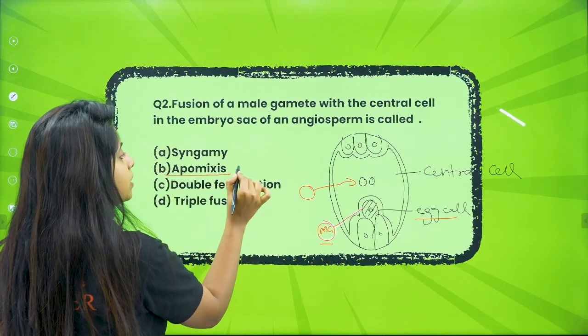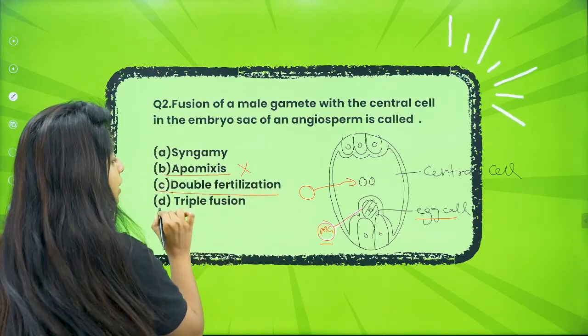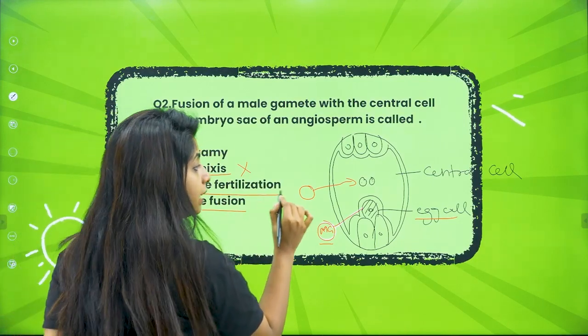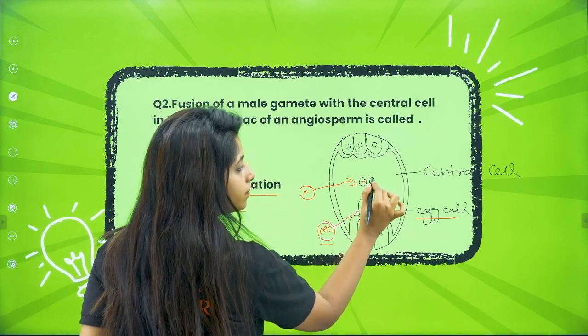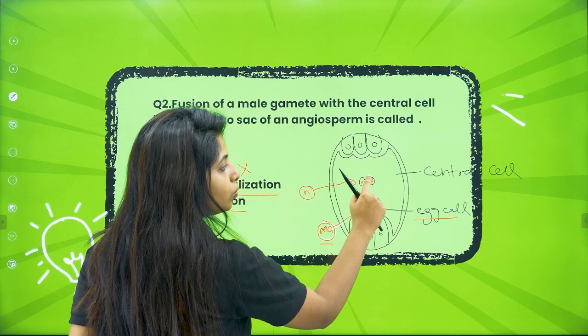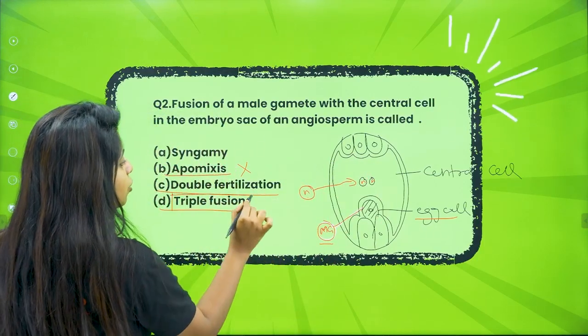Do you call it apomixis? No. Do you call it double fertilization? No. Do you call it triple fusion? Yes. Why? Because the male gamete has 1 nucleus, right? Here you have 2 nuclei. The central cell has 2 nuclei. So 1, 2, 3. Since 3 nuclei are fusing, we will call this triple fusion.